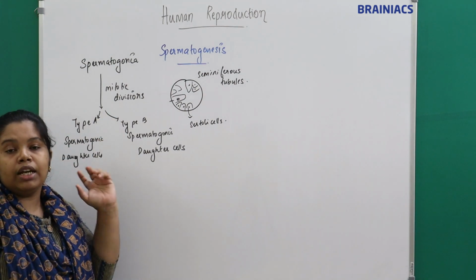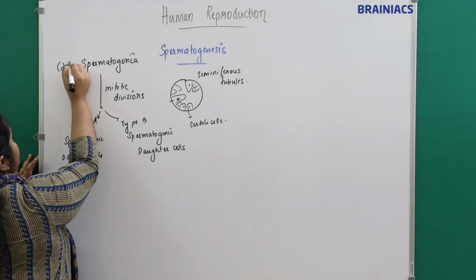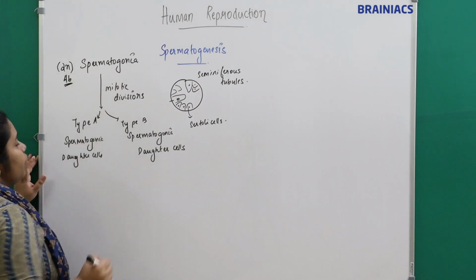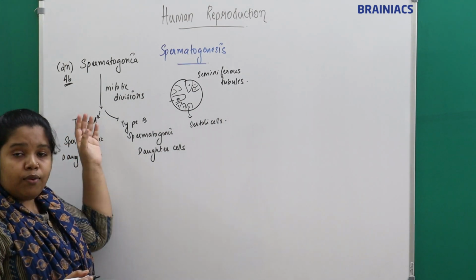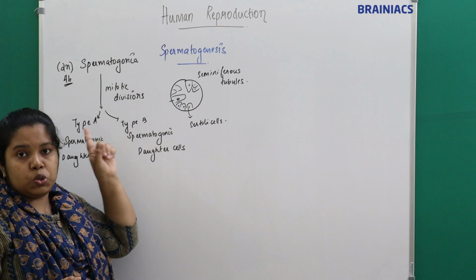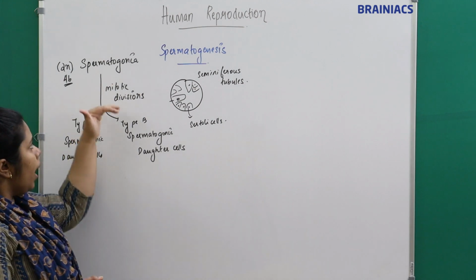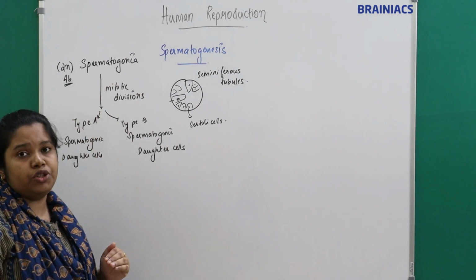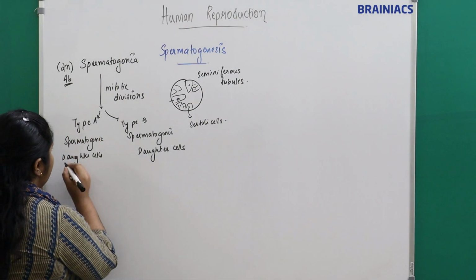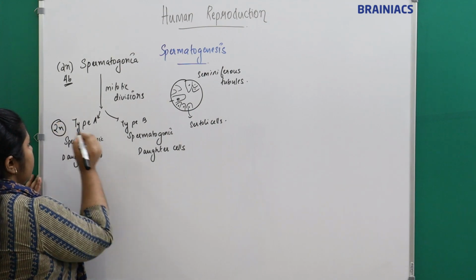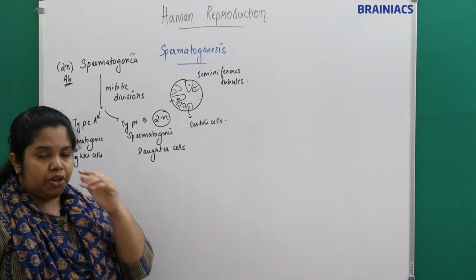So what will be the chromosome number in spermatogonia? Remember that the chromosome number in spermatogonia is 46, or 2n. Spermatogonia is a diploid cell with 46 chromosomes. So what happens when it undergoes mitotic division? There is no change in the chromosome number. The type A and type B spermatogonia are 2n only, 46 only, because they undergo mitotic division.